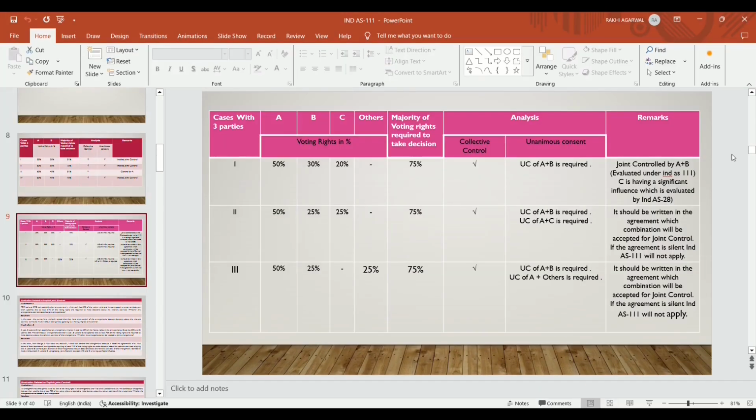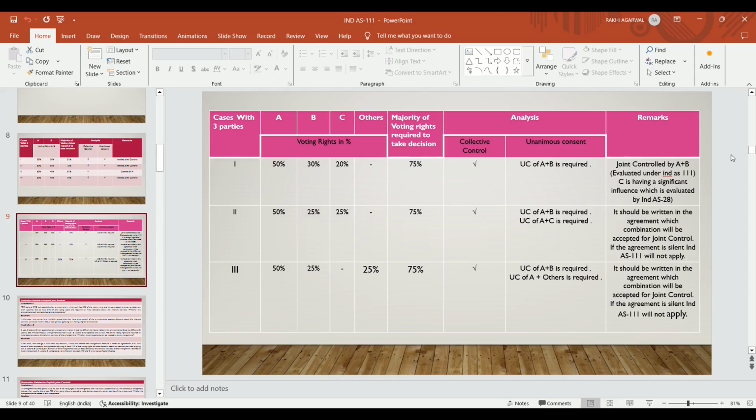Now in this case, parties fulfill the definition of joint arrangement. We are analyzing whether the three parties that entered into an agreement have collective control or unanimous control, or whether they have joint control or not. Suppose A is there, B is there and C is there. They have entered into a joint agreement. In the first case, A is holding 50% voting rights in the arrangement, B is holding 30% and C is holding 20%. The majority required to pass any decision is 75%.